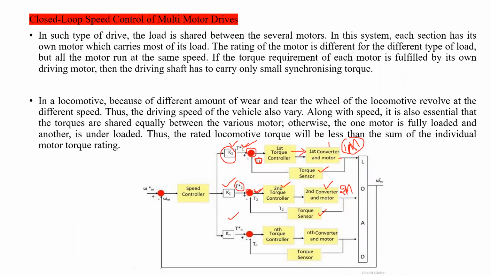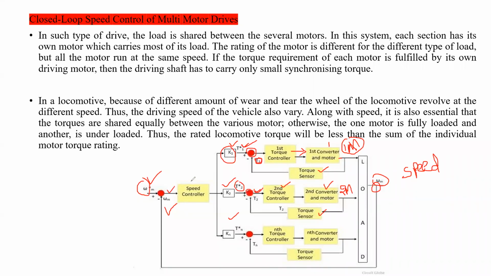Is it clear? So here also we are going to take the output feedback signal. Which feedback? लोड से कौन सा फीडबैक लेता अपन? स्पीड. So continuously we are monitoring the speed of the load. This actual speed is compared with the reference speed in the comparator, and an error speed will be generated.